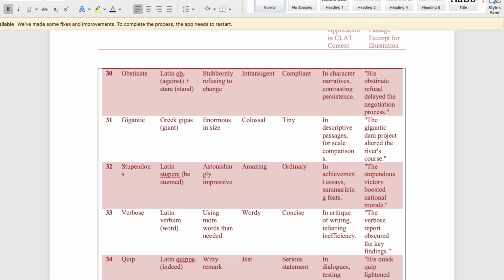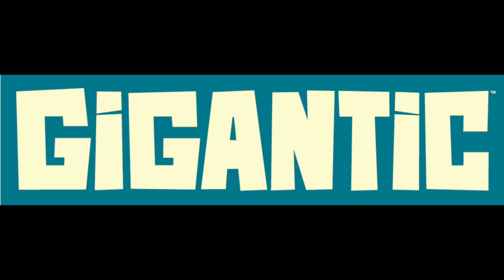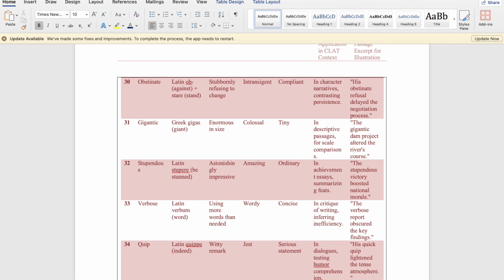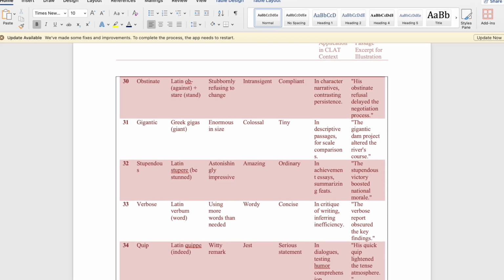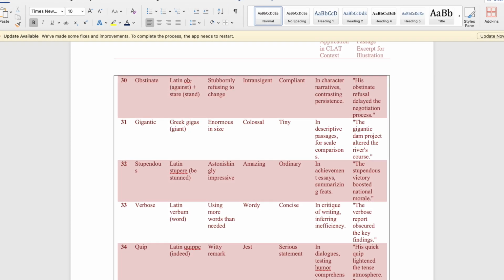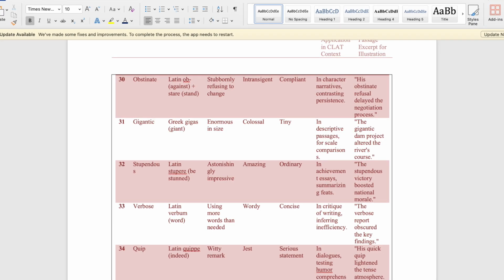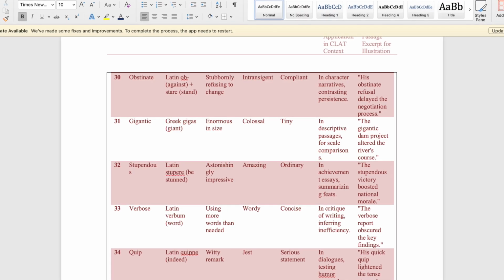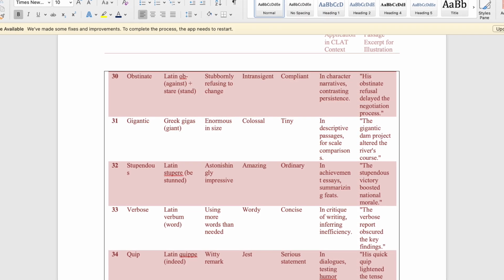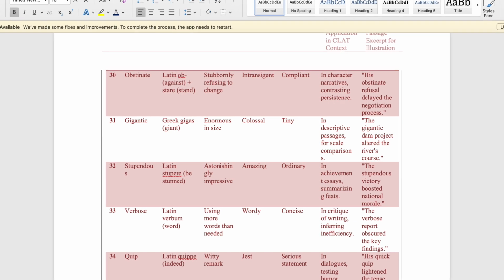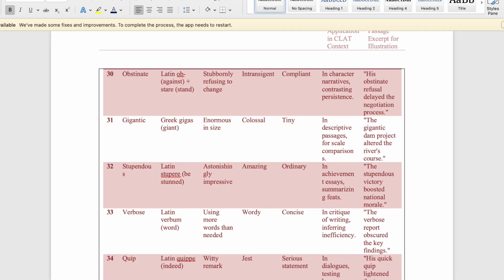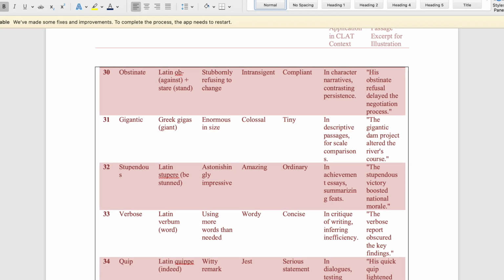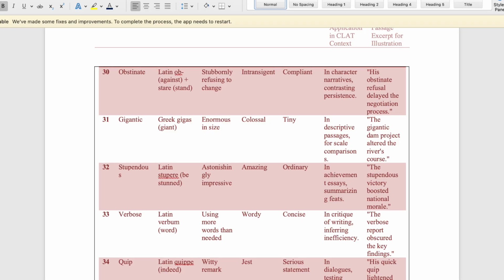The next word is gigantic. Gigantic means enormous in size. The synonym is colossal and the antonym is tiny. In descriptive passages, this word is used for scale comparisons. Example, the gigantic dam project altered the river's course. So what it says is that the dam's dimensions were so large that it was gigantic. An example of this in real life would be the Three Gorges Dam, which is so gigantic that it is able to affect Earth's gravitational field. Now here, size directly connects to impact.